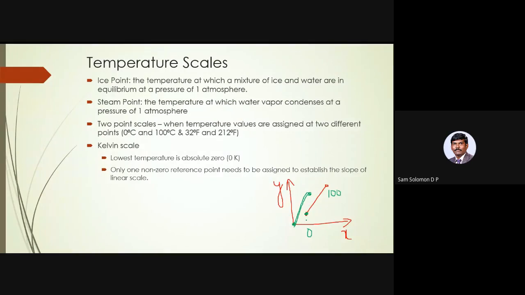Or if it is a Fahrenheit scale, you require 2 points, 32 degree Fahrenheit and 212 degree Fahrenheit. Whereas in a Kelvin scale, one point is already fixed at 0, and the other point alone I need to know. If I know the other point alone, now I will be able to generate a Kelvin scale.